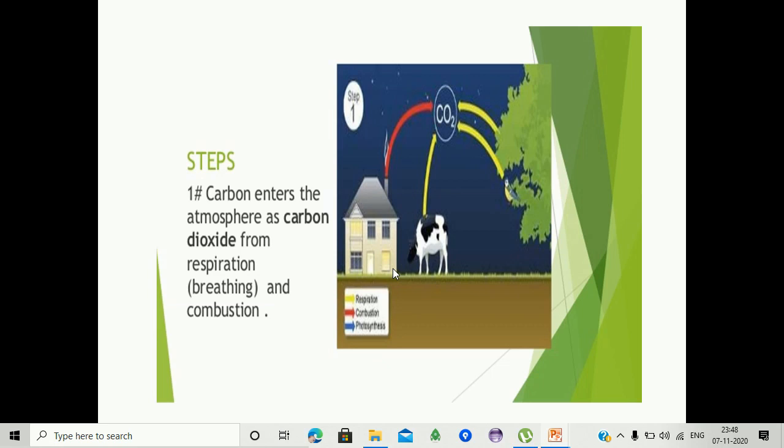Next one, the animals: we are doing the respiratory process. Due to the respiration, we are releasing carbon dioxide.